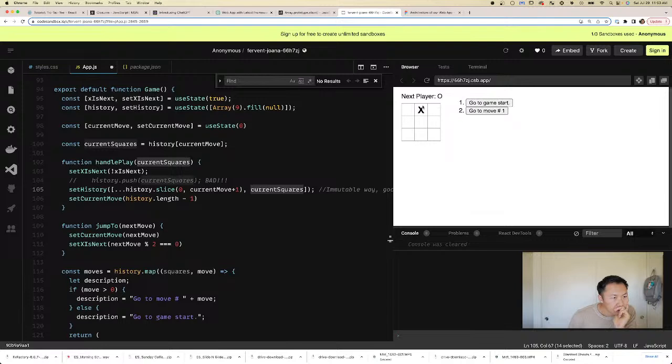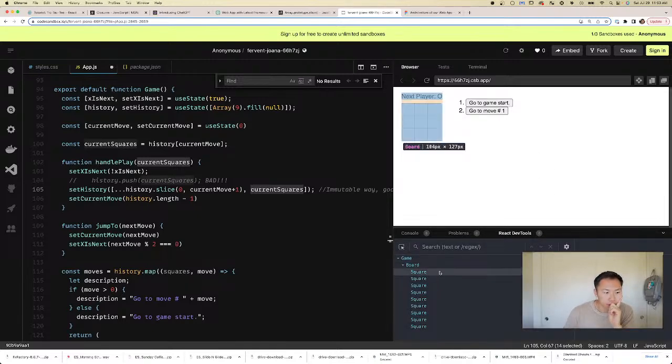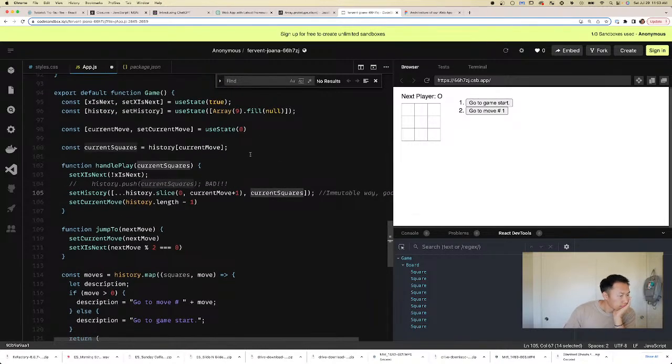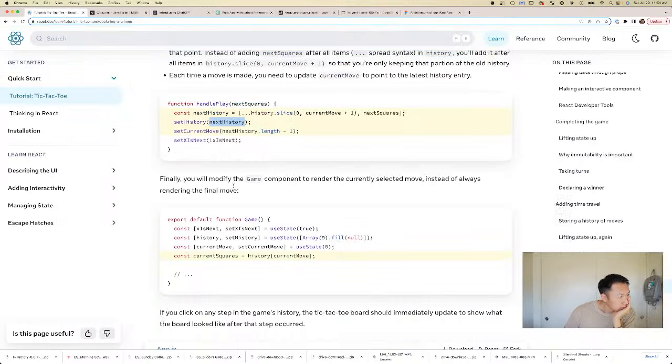So let's take a look at our React Dev Tools. When we click the board, we go to current move. Okay, so current move is, I think this is the problem.